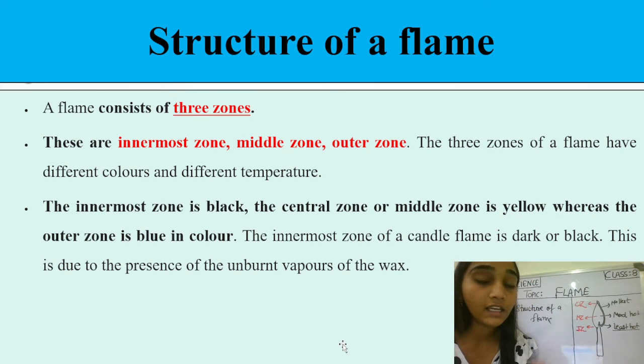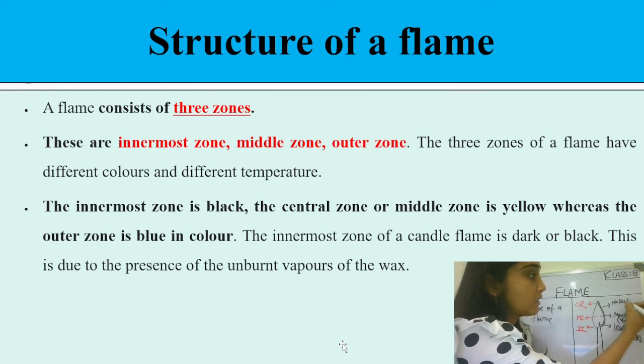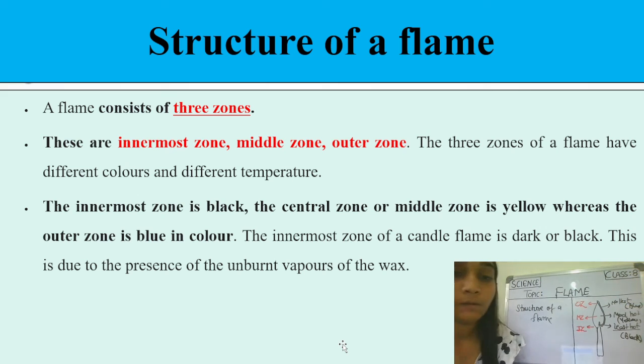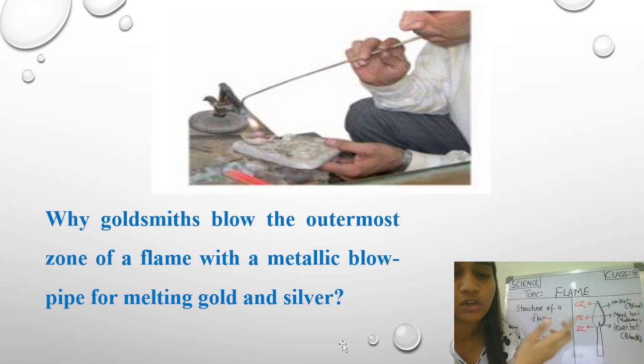Three zones are there, and they have different colors and different temperatures: which is hottest, which is moderately hot, and which is least hot, right? The innermost zone is dark or black, due to the unburnt particles, the central one is yellow in color, and the outer one is blue, which is the hottest part. Very good, students. Now you have to think: why do goldsmiths, those who work with gold or silver, use only the outermost zone of the candle for melting the gold or silver?